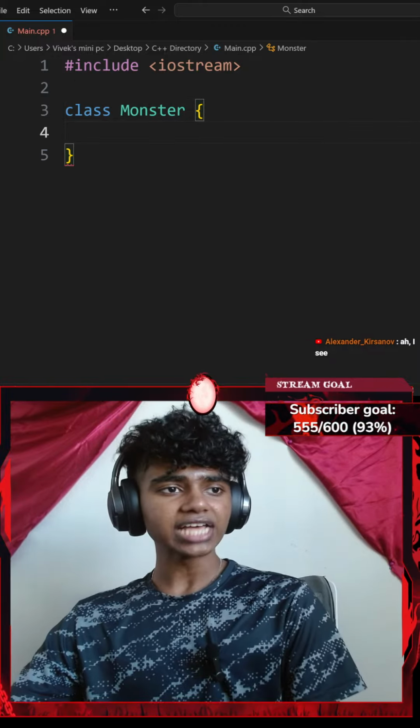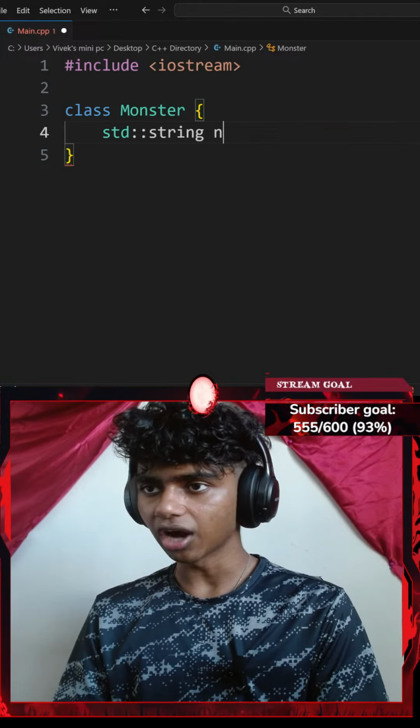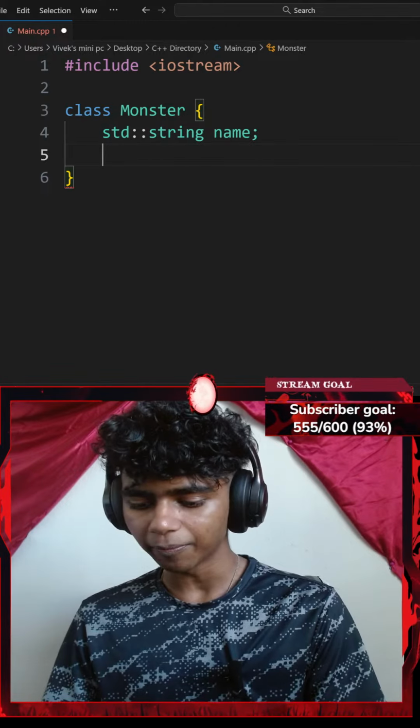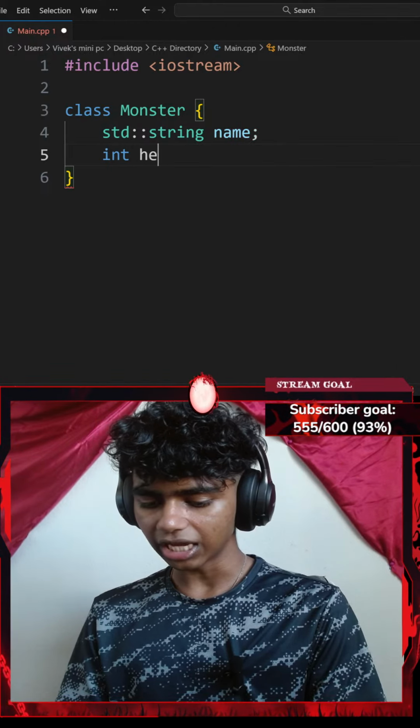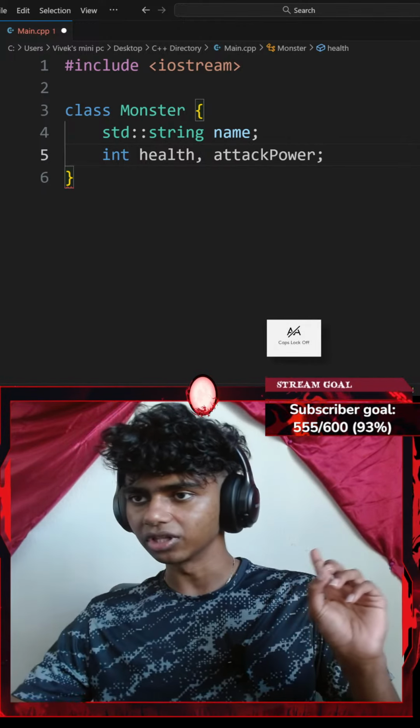Inside of my monster class, I'll need three data members. The first is going to be a standard string of name. The second is going to be integer of health and integer of attack power. So I could go with something like integer of health and integer of attack power, ending with a semicolon.